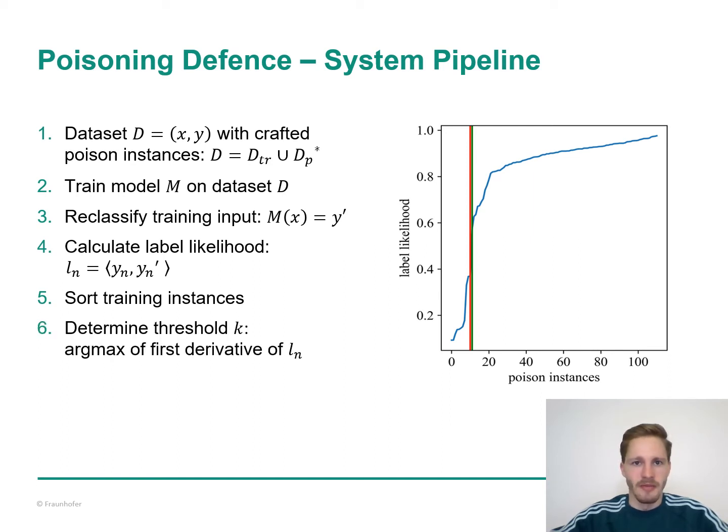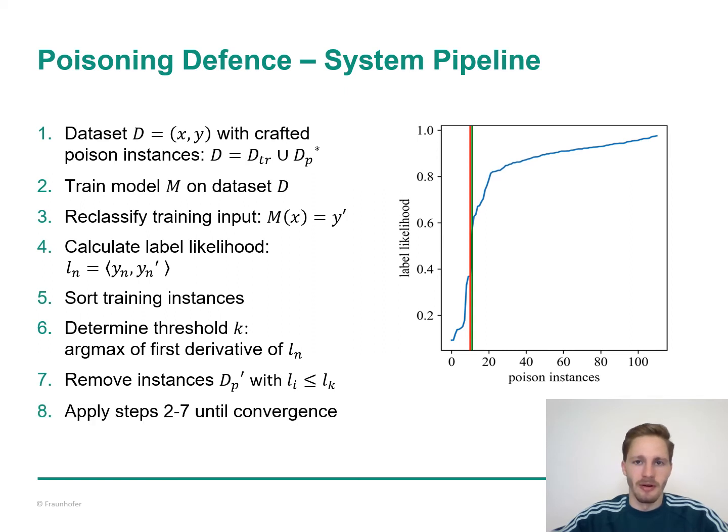We then determine a threshold to distinguish between the wrongly labeled poison data and the correctly labeled benign data. And we find the threshold by approximating the first derivative of label likelihood values over a sliding window. We then simply choose K as the argmax. We remove instances that are left of the cutoff point from the training set, and we then retrain the model on remaining data right of the cutoff point. Of course, these steps can be applied iteratively until convergence.